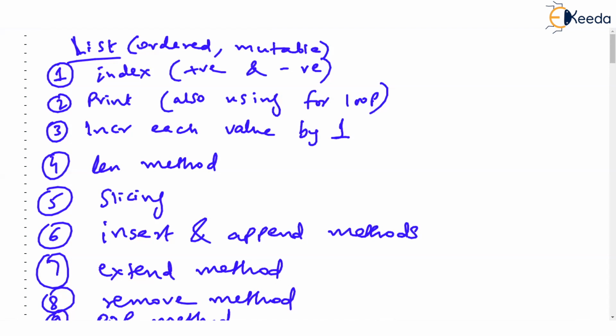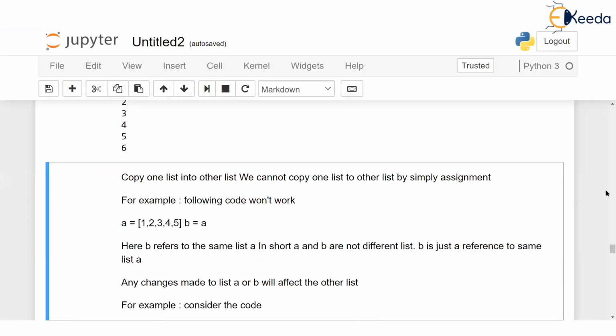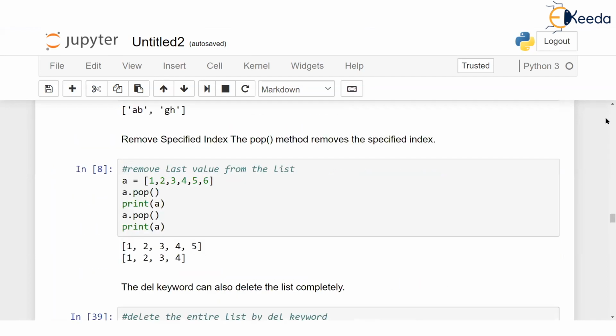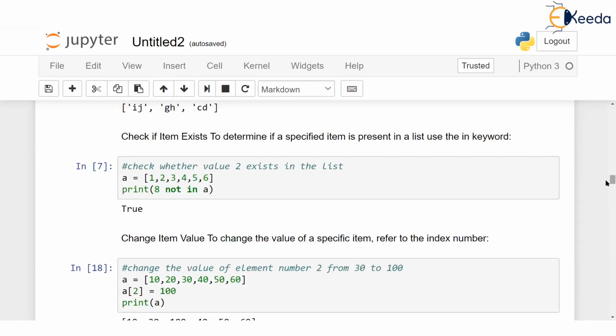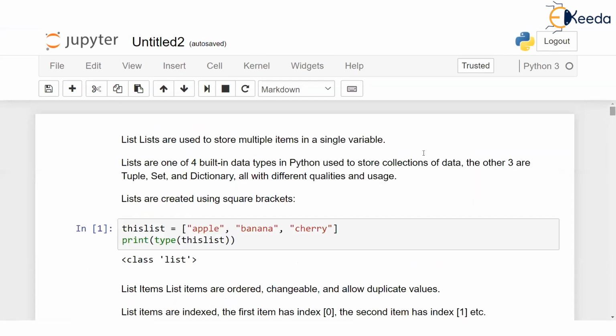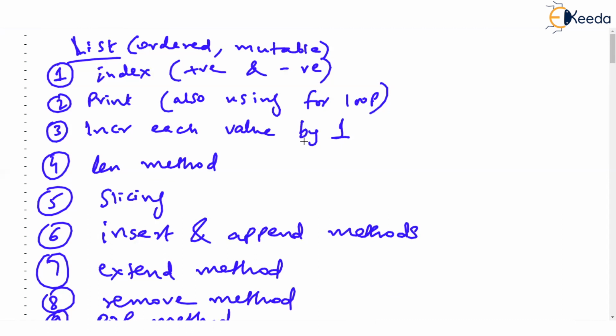I have a complete notebook here on list, and I promise you won't have to go anywhere else once you get this notebook, which I will mail to the administrators of Ekeeda. The entire note with examples of list has been given. By the way, for my reference, I have written down these topics, what I am supposed to teach.